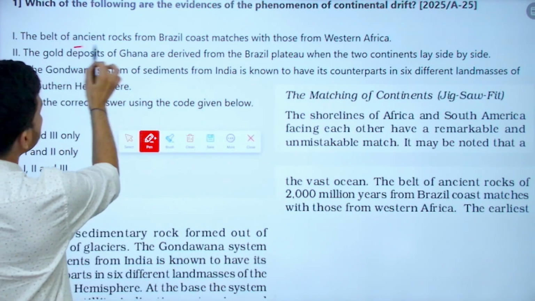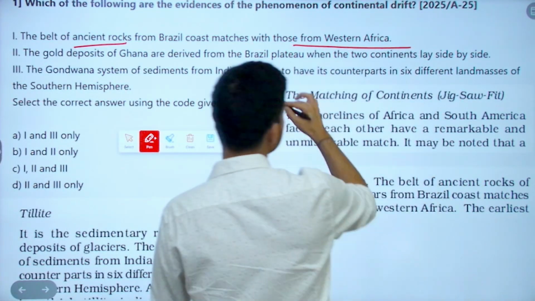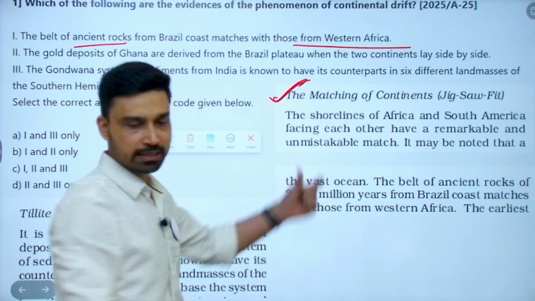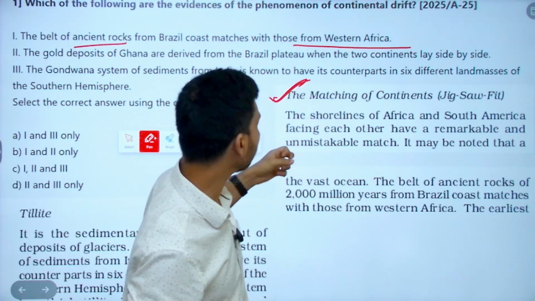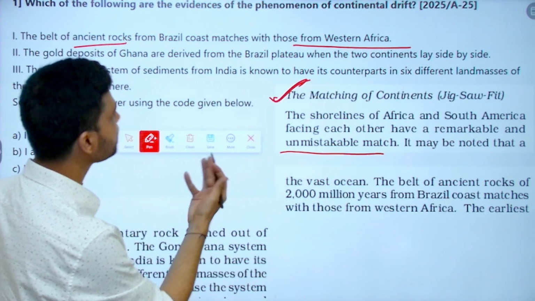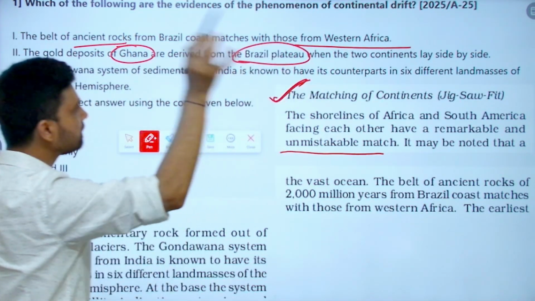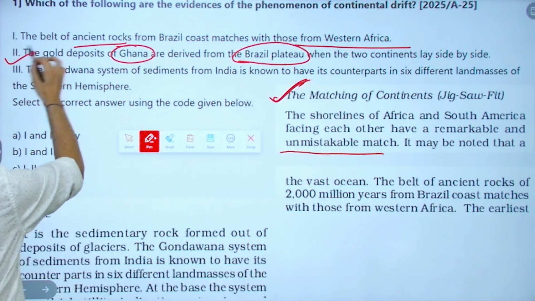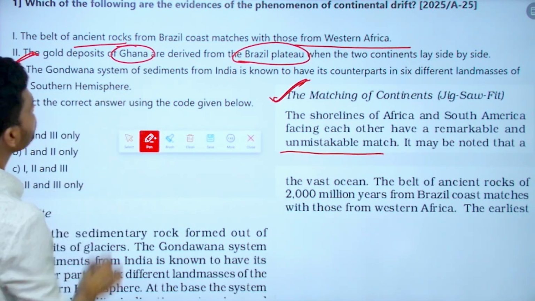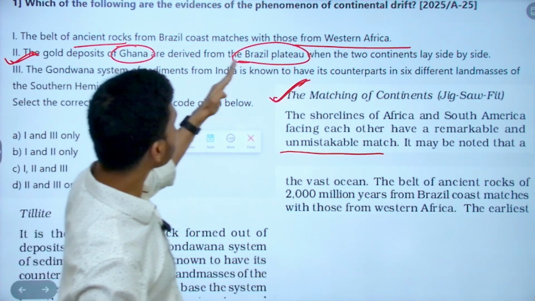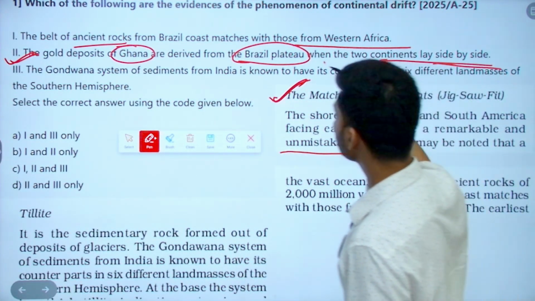The belt of ancient rocks from the Brazil coast matches with those from Western Africa. This is the exact statement given in NCERT. I have taken the screenshot. The shorelines of Africa and South America facing each other have a remarkable and unmistakable match. We know that Ghana is in Africa and Brazil is in South America. So the belt of ancient rock from the Brazil coast matches with those from Western Africa. The second statement, that gold deposits of Ghana are derived from the Brazil plateau when the two continents lay side by side, is also a correct statement.